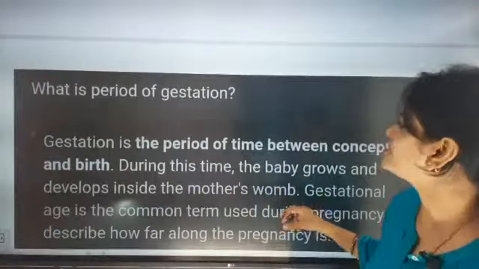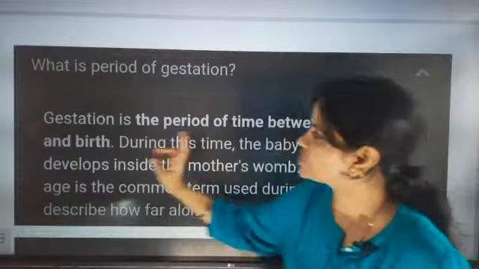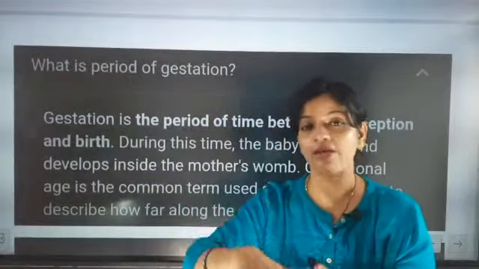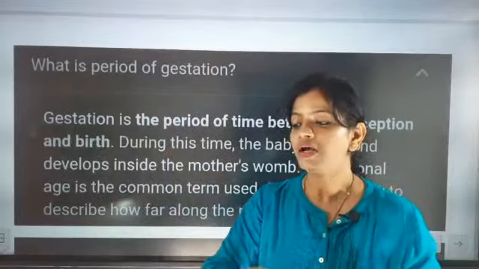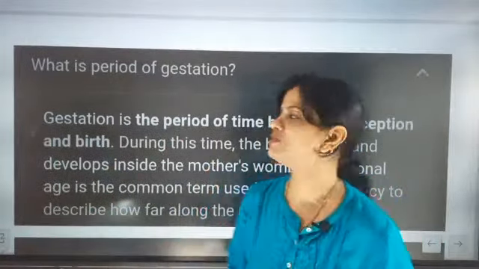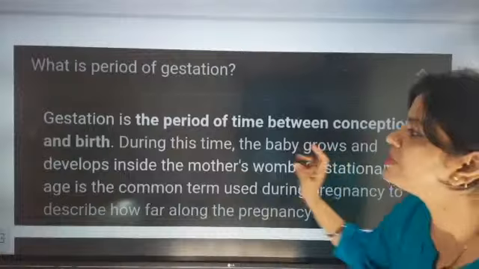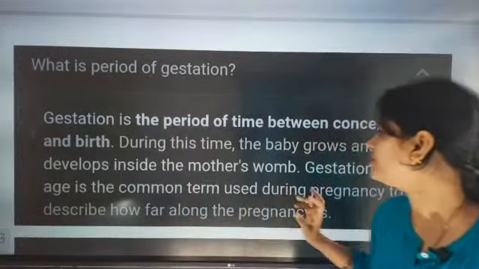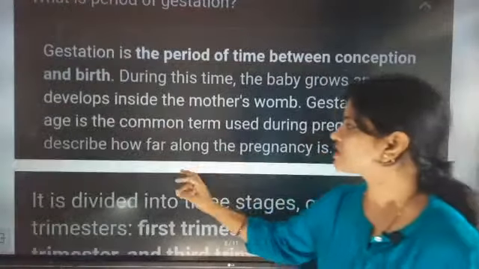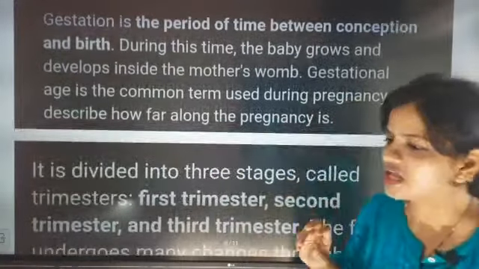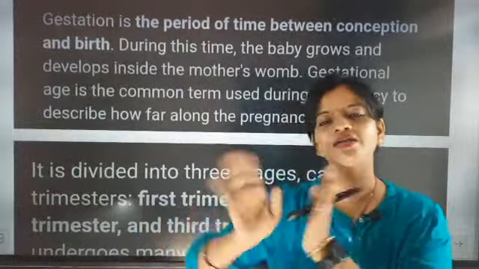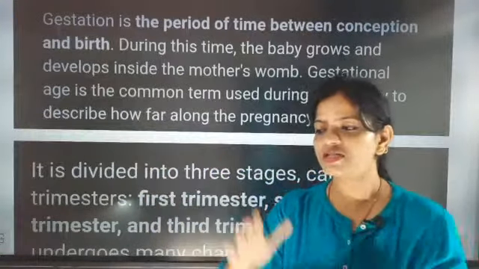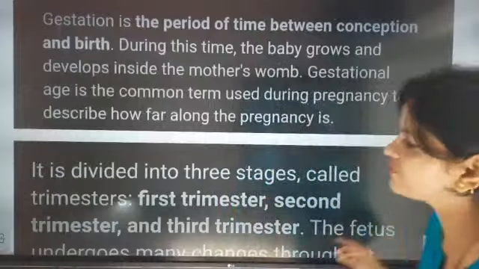Now, gestation is the period of time between conception and birth, meaning from the time fertilization occurred until the baby comes out. That period is called the gestation period. During this time the baby grows and develops inside the mother's womb. Gestational age is the common term used during pregnancy to describe how far along the pregnancy is. We divide the gestation period into 3 trimesters, like first stage, second stage, and third stage. That is what I was talking about.